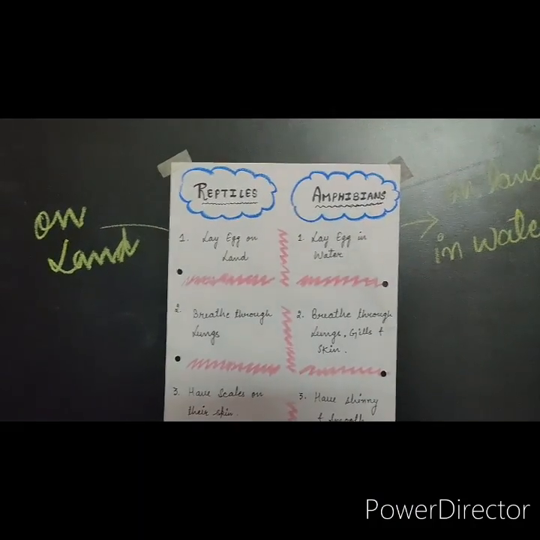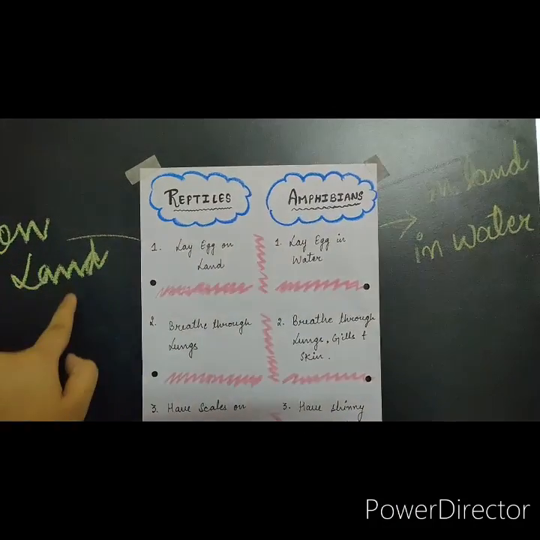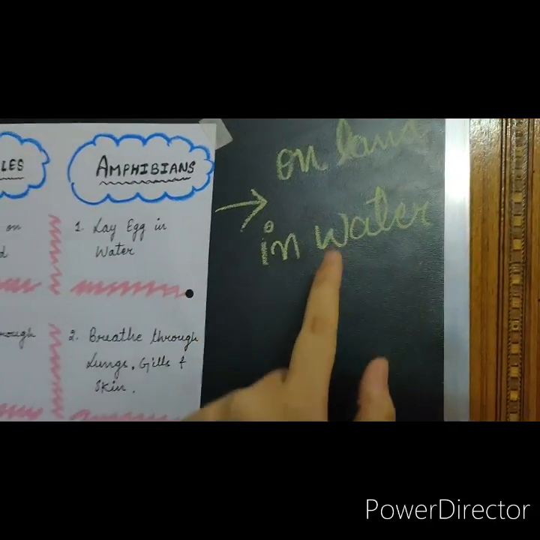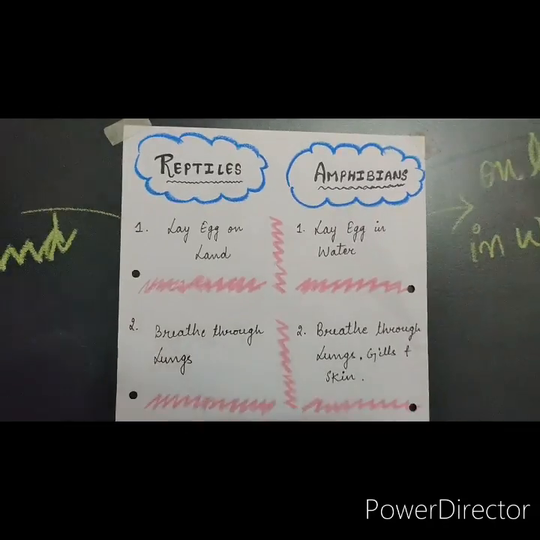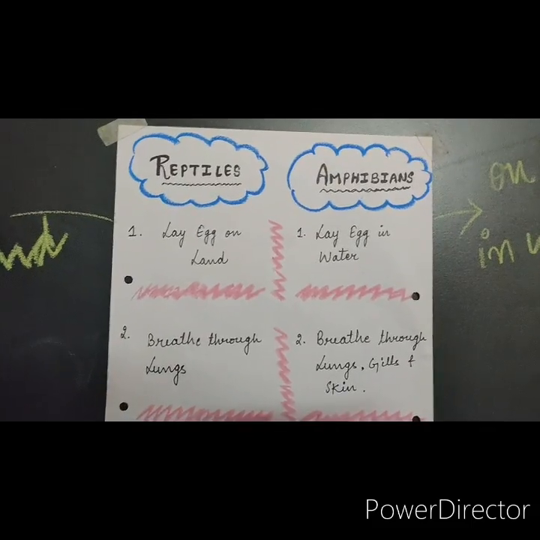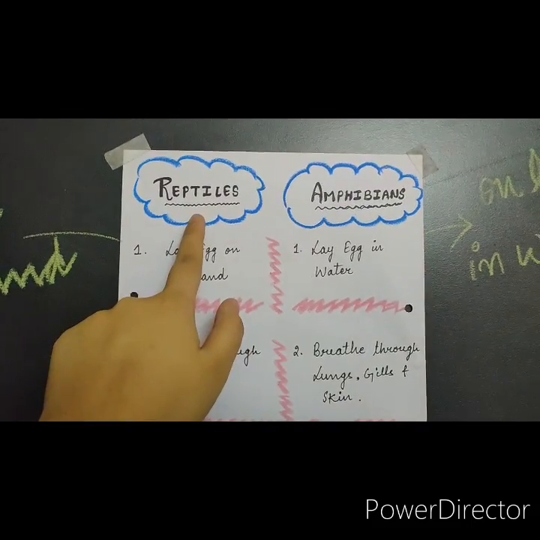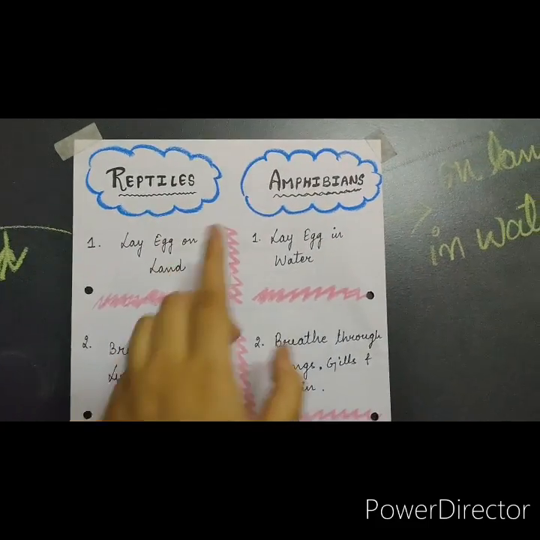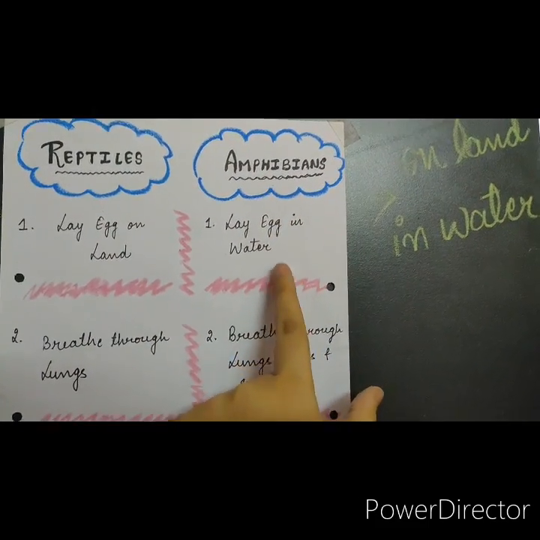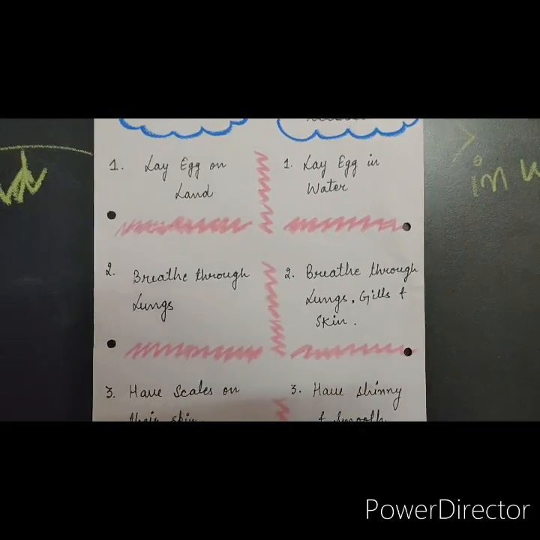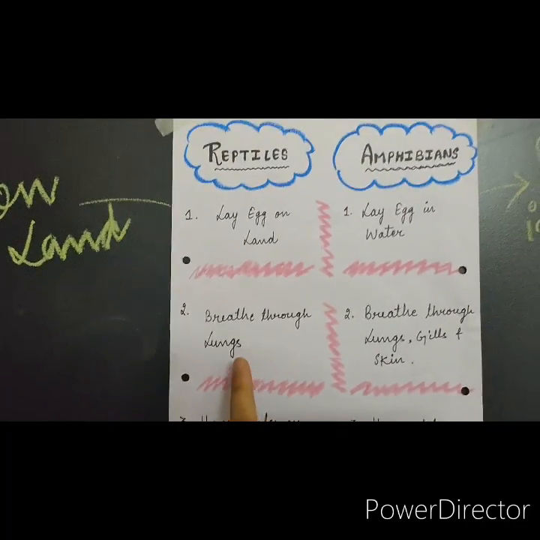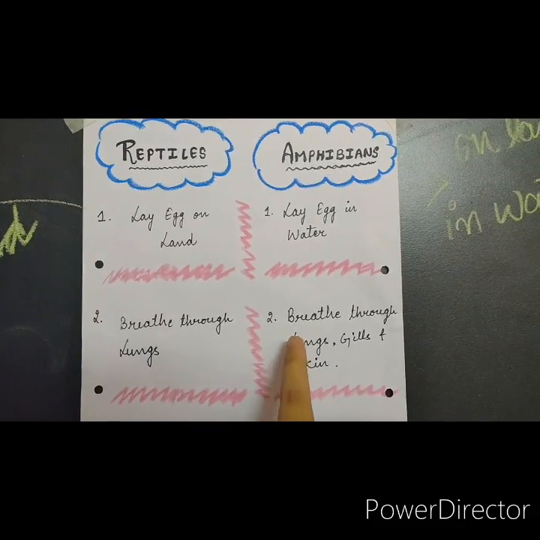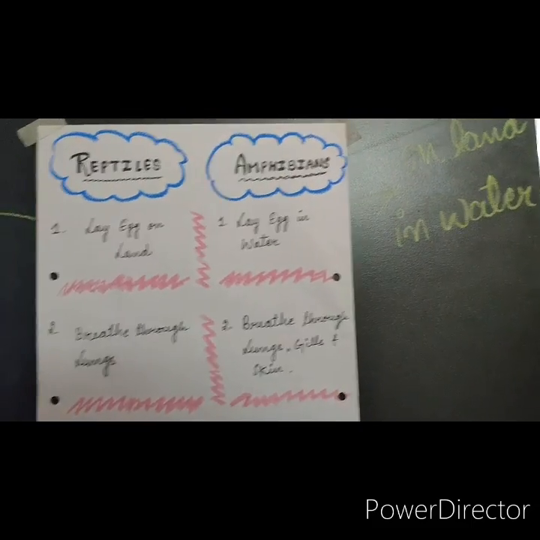The very first difference is that reptiles live on land, while amphibians can live on land as well as in water. The next difference is that as reptiles live on land, they lay their eggs on land, while amphibians lay eggs inside the water. Next, reptiles breathe through lungs, while amphibians can breathe through lungs, gills and skin.